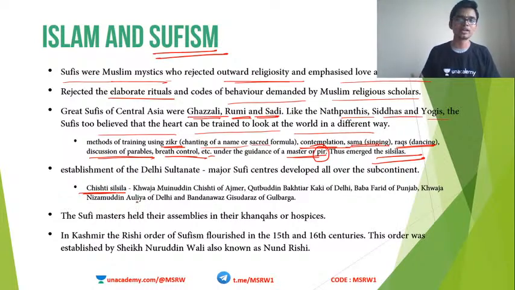When the Mughals came to India, or even before that, when the Delhi Sultanate came to India, these Sufi centers started developing all over the country. And the most celebrated Sufi Silsila that came into being is the Chisti Silsila, headed by Khwaja Muinuddin Chisti of Ajmer, one of the very famous Sufi saints of medieval India. He was the propounder of the Chisti Silsila. Other leaders in this Silsila were also very famous, for example, Qutbuddin Bakhtiyar Kaki of Delhi, Baba Farid of Punjab, Khwaja Nizamuddin Auliya of Delhi.